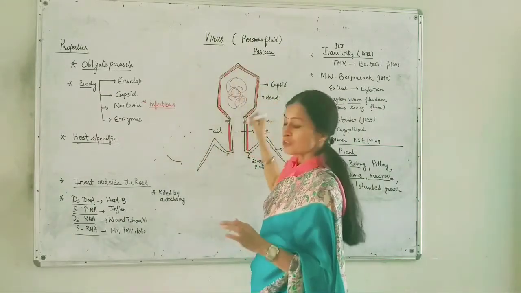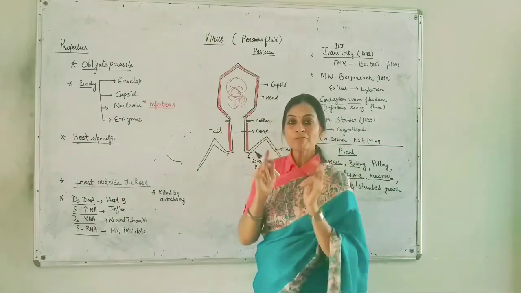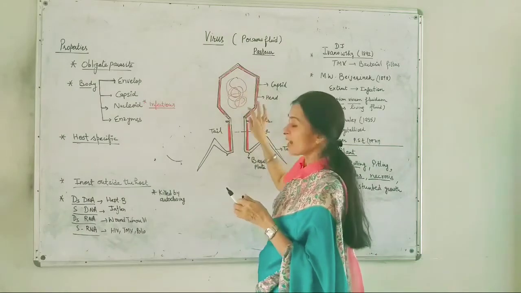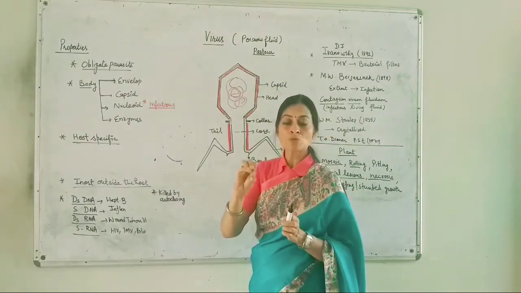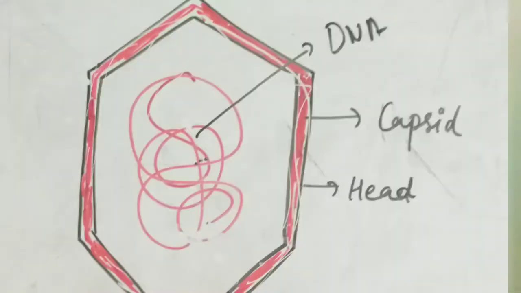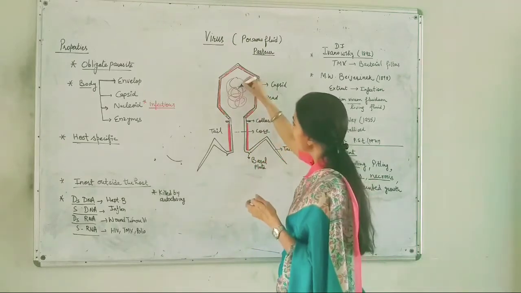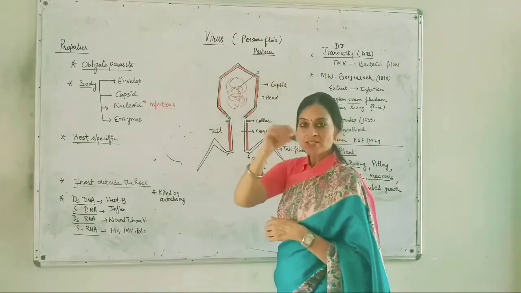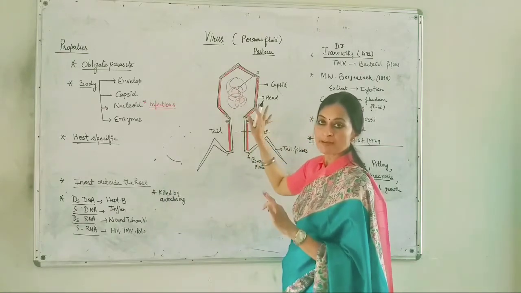This capsid, which is made up of proteinous capsomers, is actually covering a space. Here I haven't shown any protoplasm or cytoplasm or any cellular structure. This is simply an empty space, and this empty space has a thread-like structure which is known as the genetic material of this virus.